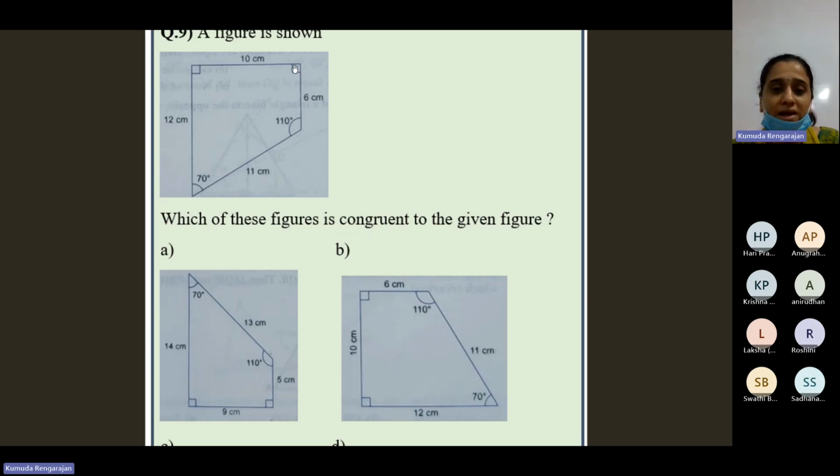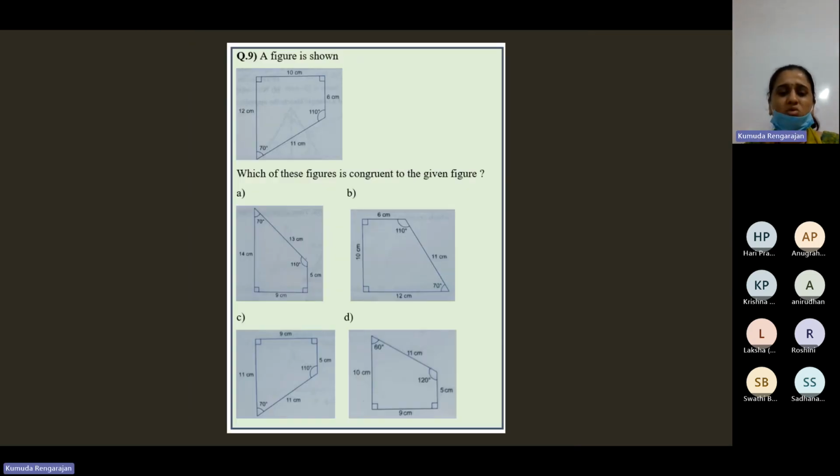6 is between 110 and 90. Here also 6 is between 110 and 90. 10 is between the two right angles. Here also 10 is between the two right angles. Now you will say, why are you spending so much time? That's what: A, C, D are not possible, so it has to be B. Just tick B and go to the next one.